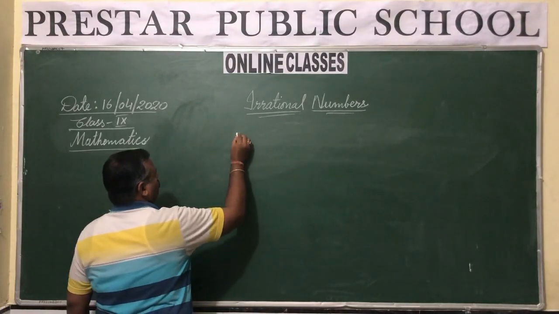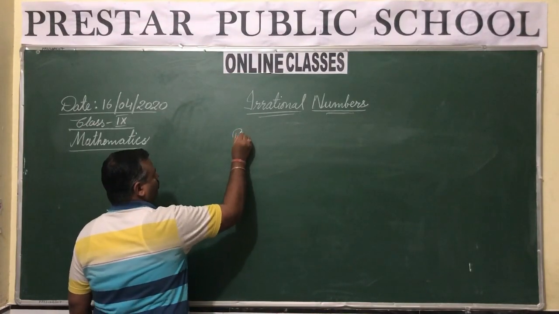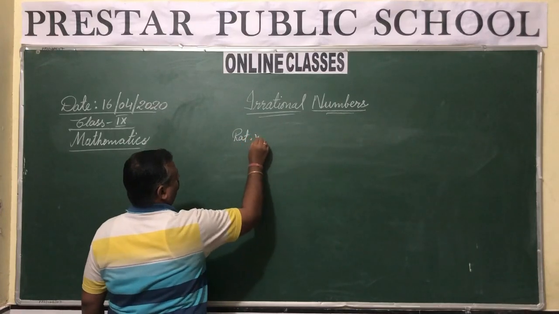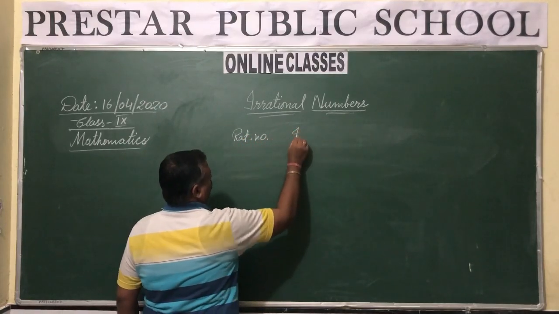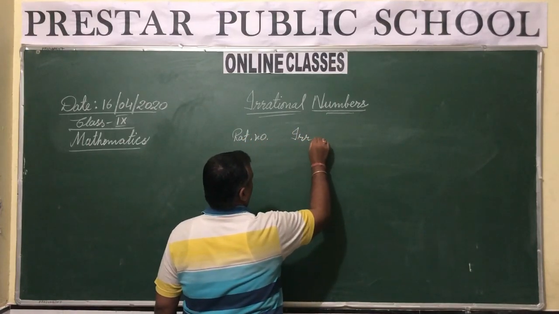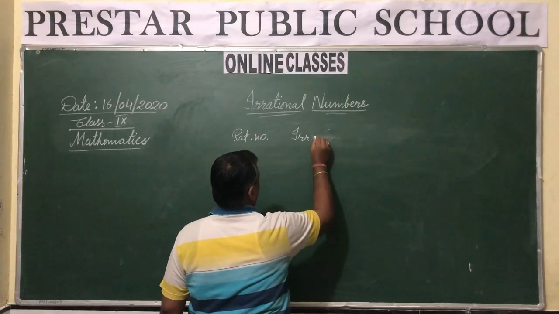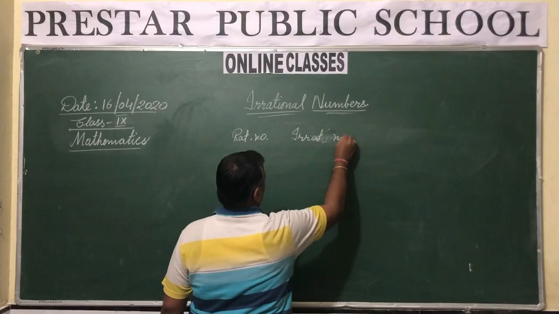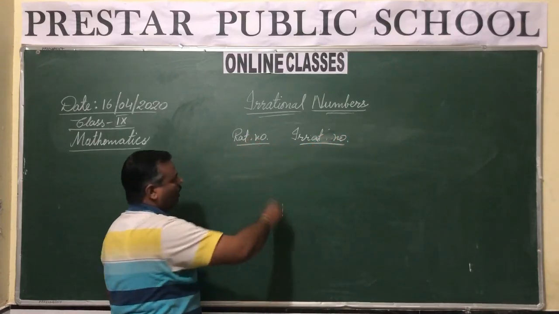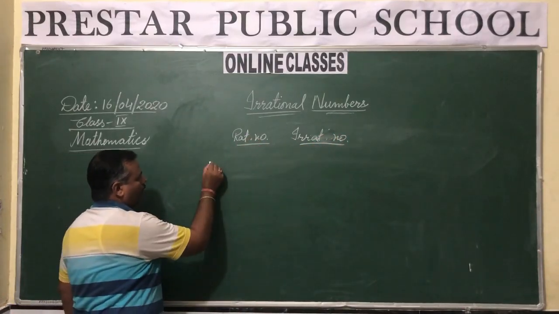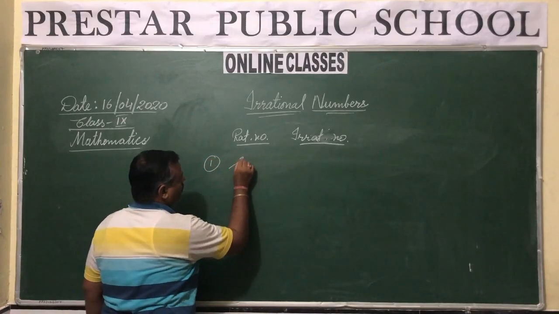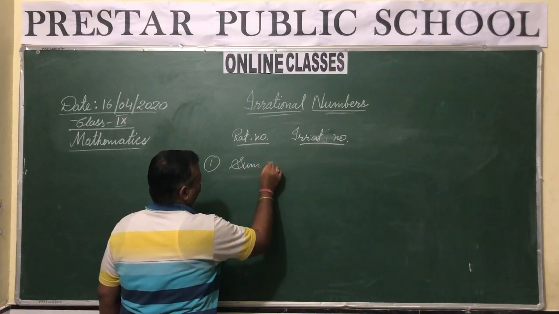Suppose you are given one rational number and one irrational number. Now, first of all, the sum of them.